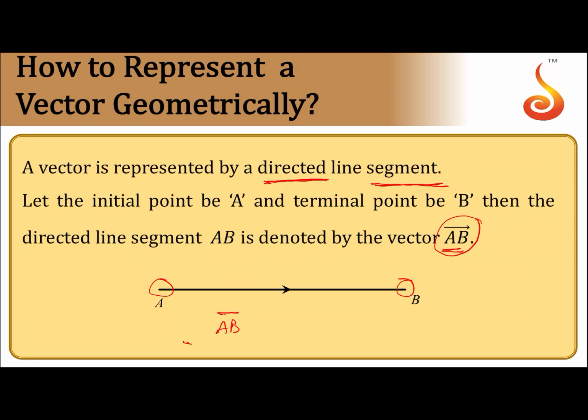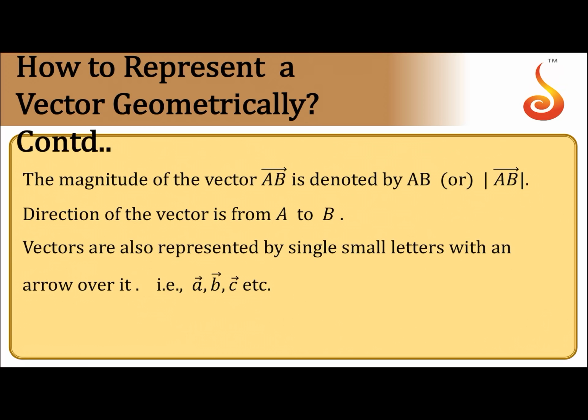A is called the initial point and B is called the terminal point. Sometimes these vectors can also be represented by small letters like a bar, b bar, etc.